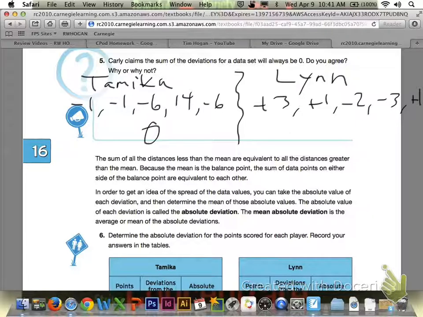Over to Lynn's side, if you added up all your positives, you have 3, 1, and 1, which is going to give you 5, and then you have your negative 2 and your negative 3, which is going to give you negative 5. So that would also give you 0. Hopefully you agreed with Carly. Since the mean is a balance point, the values less than the mean need to balance the values that are greater than the mean.